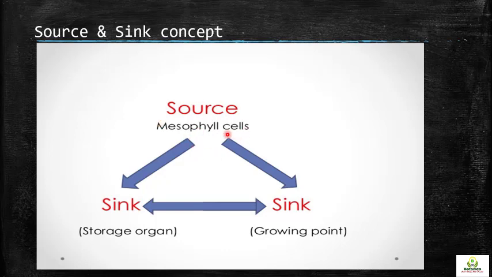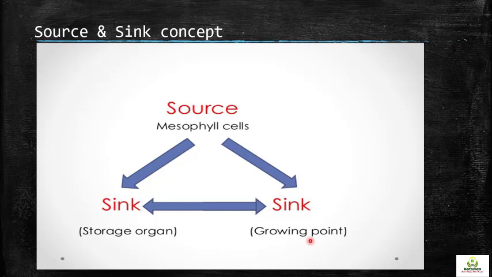So these mesophyll cells, these leaves, will also become sinks, and this storage organ will become a source. So there is an interchange between these two tissues, but the growing point, or growth point, will always remain a sink, as it requires food. The growing point may be the apical meristem, a root tip, a shoot tip, the branches, or the bud.